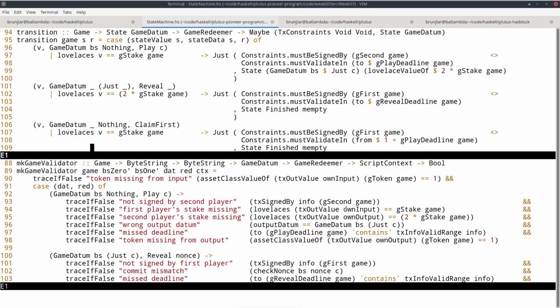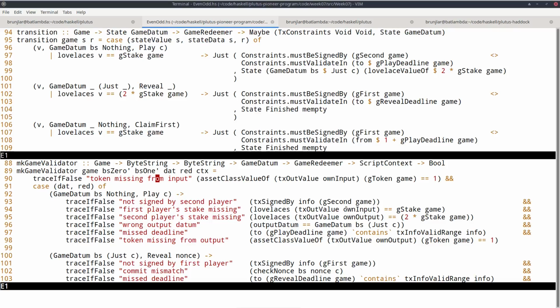The first difference we notice is here in our old version, we first had to check that the input we are consuming, the UTXO we are consuming, actually carries the NFT. And that is missing in the state machine formulation because the state machine mechanism automatically takes care of that if we set this last field in the state machine to some thread tokens. Then the mechanism will automatically check that the NFT is present in the consumed UTXO and also in the newly created UTXO, if it's not a final state.